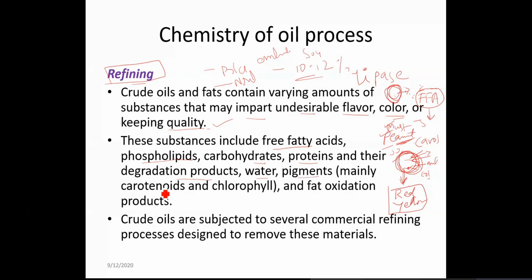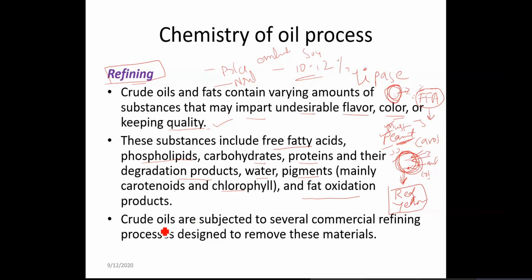Then there are pigments like carotenoids and chlorophyll, and especially when you have special seeds like sunflower seeds or safflower seeds or flax seed, there are different types of pigments that contribute to the color, and also natural fat oxidation which will take place because of the auto oxidation process.